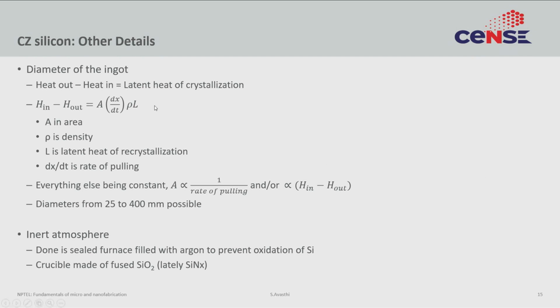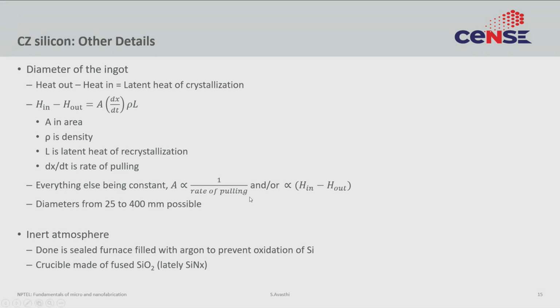Everything in this expression is either a geometrical factor such as the area or a material constant, for example, density and L. The thing that we control is the rate at which we are pulling the system and the amount of heat we are providing the system, which is Hn. So, controlling these two factors, we can actually dial in a certain area, assuming everything else remains the same. Looking at these expressions, you can probably appreciate why it was harder to make larger diameters, and it took a certain amount of learning before we were able to make them. The rate of pulling for larger diameters must be extremely slow. So, this has to be a very slow and a very controlled process.